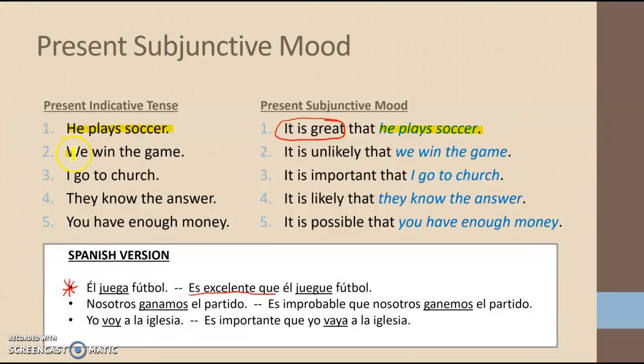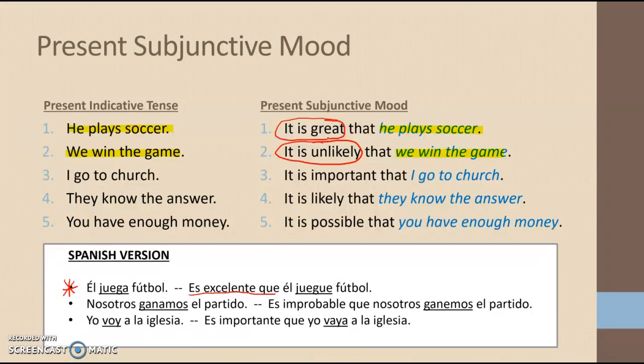The same thing happens with we win the game. I have we win the game on the subjunctive side, but because I've added this element of doubt, it is unlikely that we win the game, I have to change the conjugation in Spanish. Now, these English sentences correctly portray the indicative and subjunctive mood.